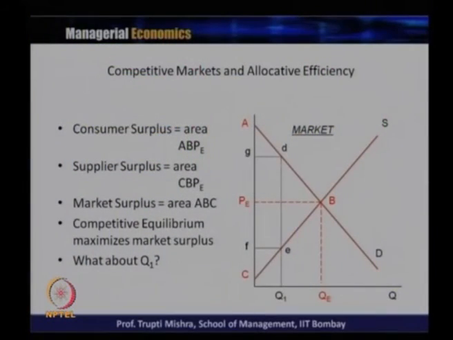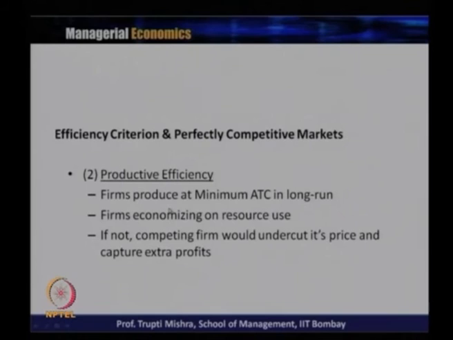So the consumer surplus area in this specific graph, if you look at it, is ABPE, because that is above the market price, and the producer surplus is CBPE. So that is again C, PE and B, and the competitive equilibrium maximizes the market surplus. Now the question is, what about Q1? What about the level of output?